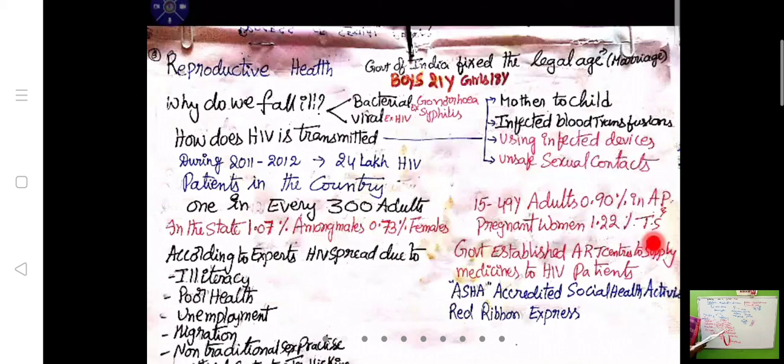Next, according to experts, in what way is HIV spreading from one person to the other? I have given the reasons here. One is illiteracy. Next, poor health and unemployment. Migration, meaning moving from one place to another, non-traditional sex practices, unethical contacts and trafficking.